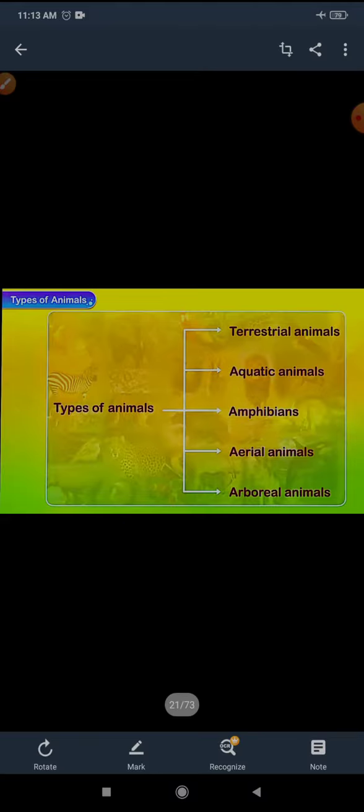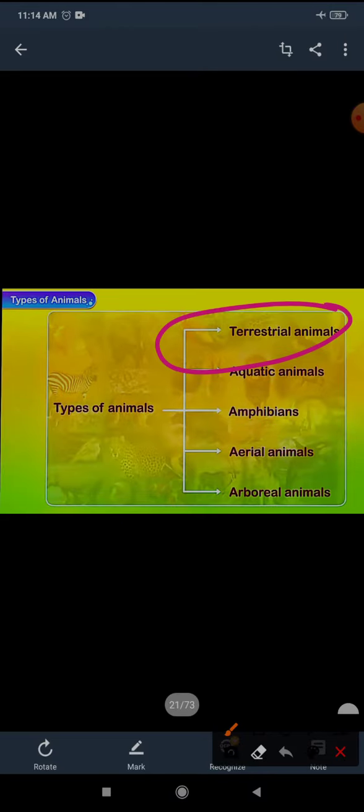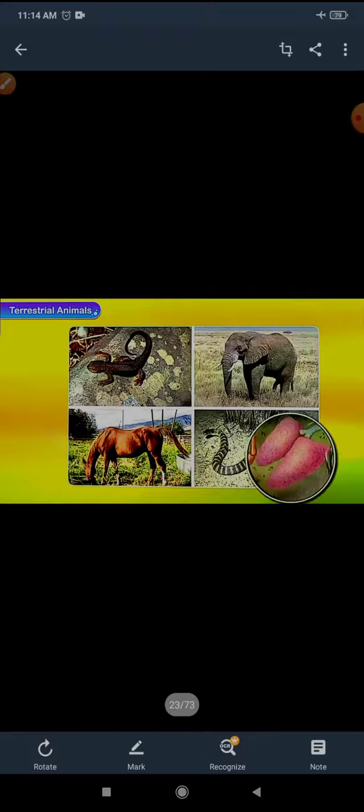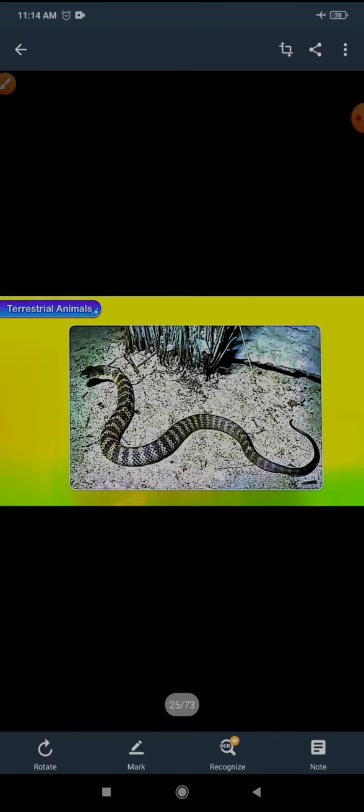Okay children, in the previous video I explained all this. First, the types of animals, that is terrestrial animals, aquatic animals, amphibians, aerials, and arboreal. And I explained the first part, terrestrial animals, and their adaptations. Now I will explain the rest today. Animals that live on land are called terrestrial animals, and they generally have lungs to breathe and legs to walk. A snake lives on land but it has no legs, so how can it move? They crawl, they slide.